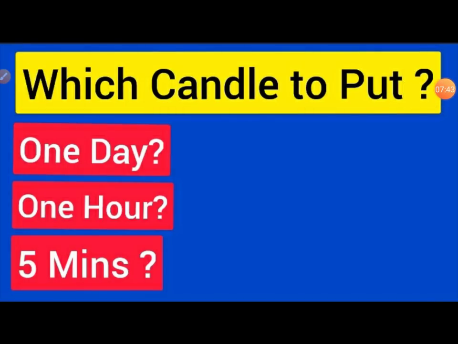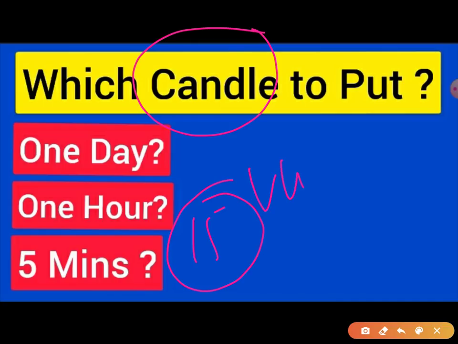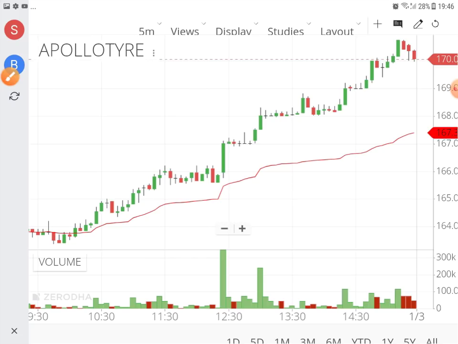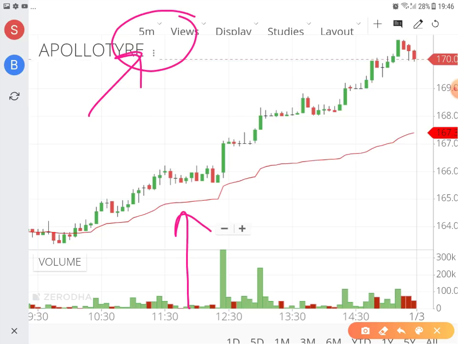Now my point is to let you know why I need to use a 15 minute candle and why VWAP is more important for intraday traders. Suppose I'm taking the chart of Apollo Tyres, and I put a 5 minute candle, and I have put the VWAP, which you can put from studies, and I'll also tell you how to put VWAP. If you're using a 5 minute, 15 minute, or 30 minute candle, that means you are doing intraday trading, then this VWAP line will come.